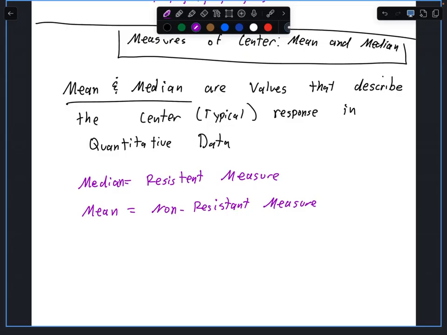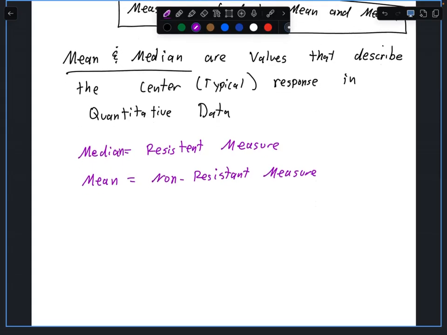So a resistant is more set in stone. It's not going to change. Well, no, it can. But the idea of resistant is that you're not going to be affected by small things. Small things might not affect you very much because you're resistant to it. If you're resistant to a cold, it's very hard to get sick. You can still catch a cold, but it might be very, very hard because you're resistant to it.